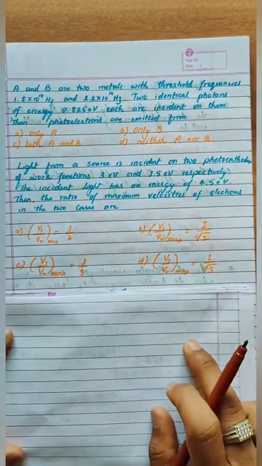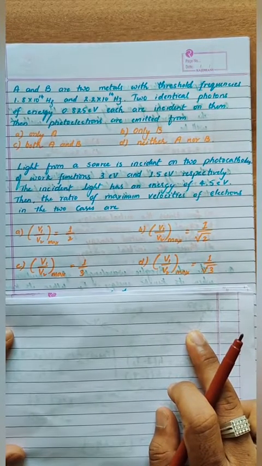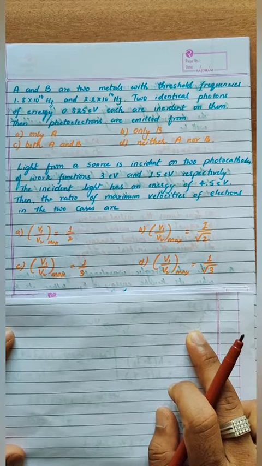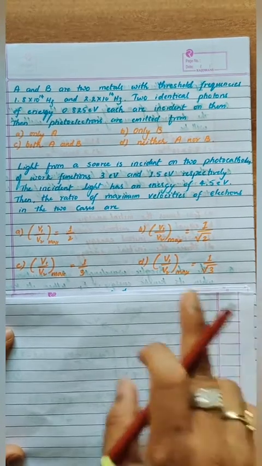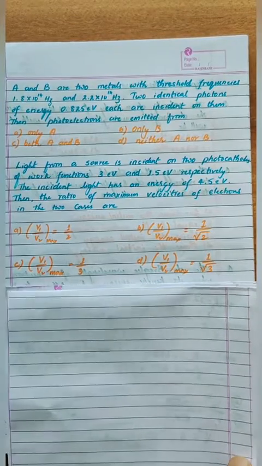Our next question is like this: light from a source is incident on two photocathodes of work function 3 electron volt and 1.5 electron volt respectively. The incident light has an energy of 4.5 electron volt. Then the ratio of the maximum velocities of electrons in the two cases is? Okay, so here your options are like this. We'll see, right?